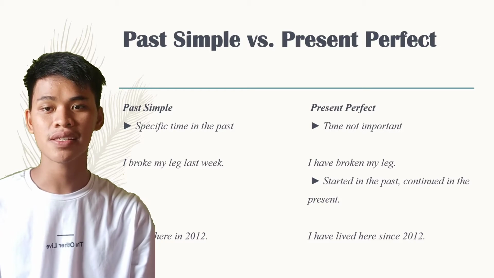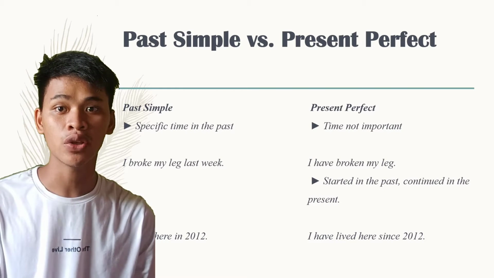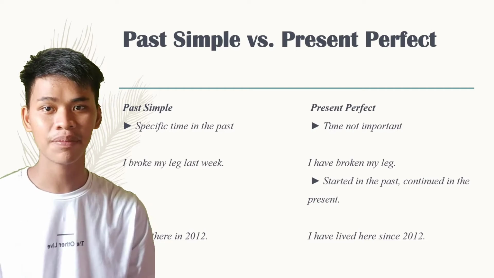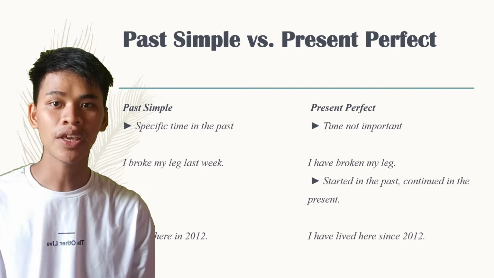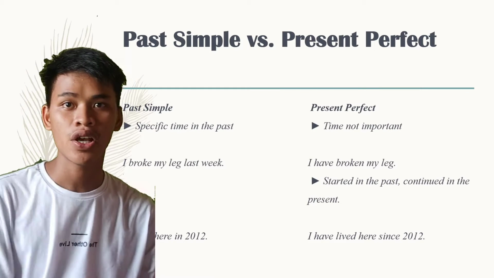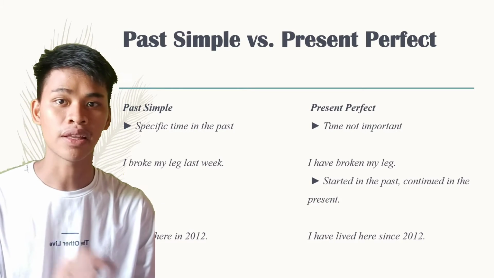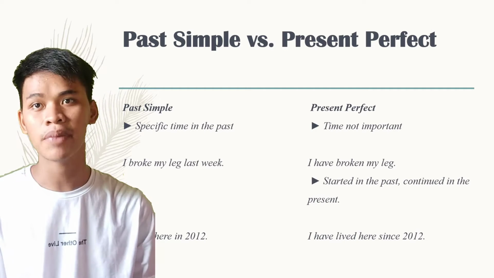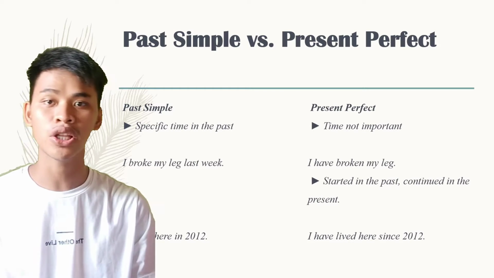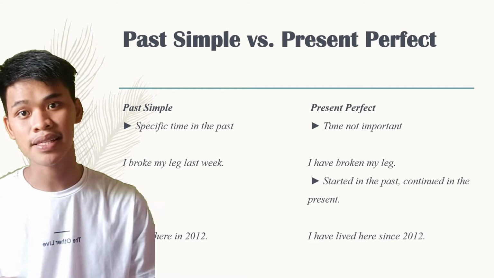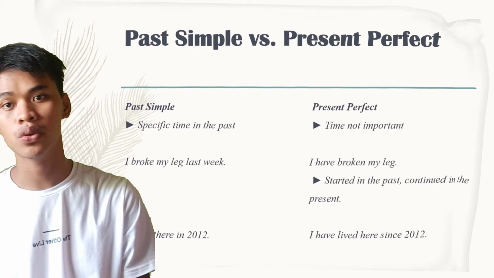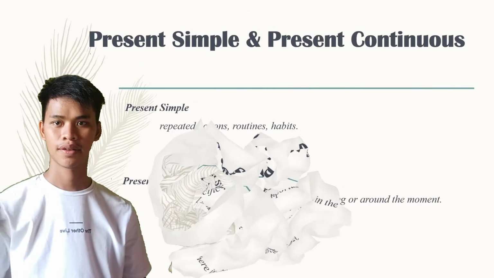Present perfect is also used for something that started in the past and continued in the present. For example, I have lived here since 2012. So live since 2012, in the past and continued in the present. Another thing in the past simple, I lived there in 2012. In the past, in 2012.